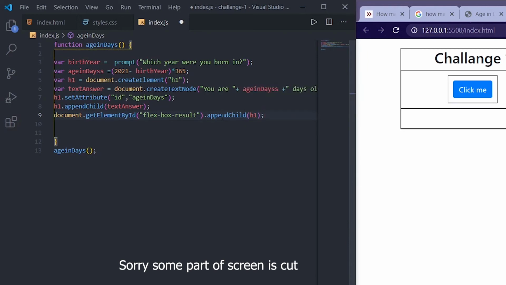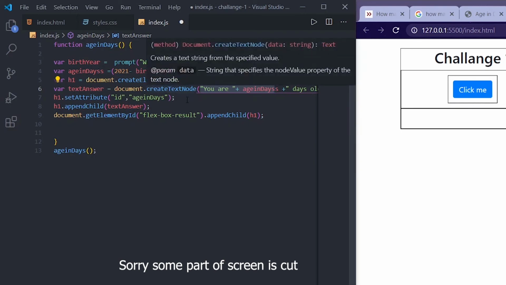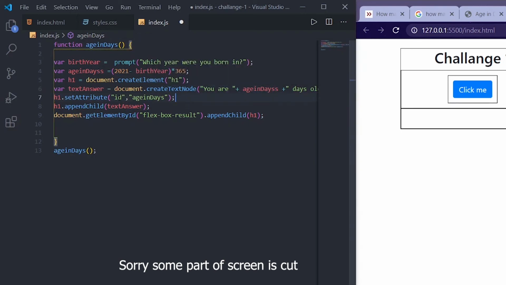h1. So first what we did is we created an h1 on the fly, and we made some text which we want to get shown on the h1 tag. And then I gave that h1 an id, and I appended this text to the h1, and the total h1 I am going to append with that div. Okay, and that's all.